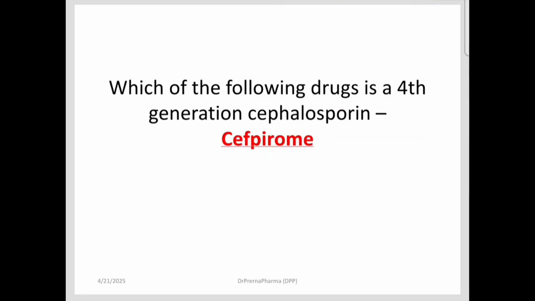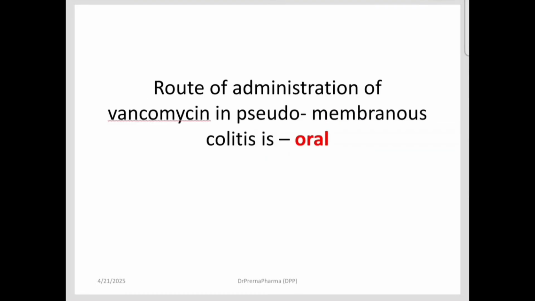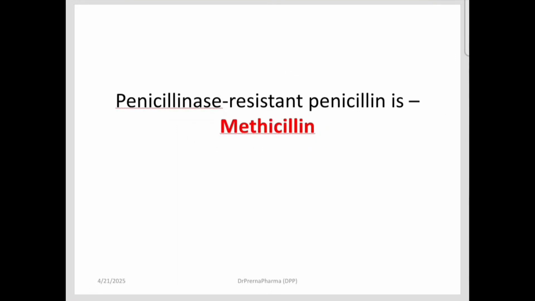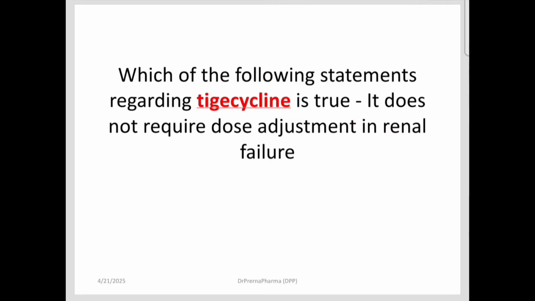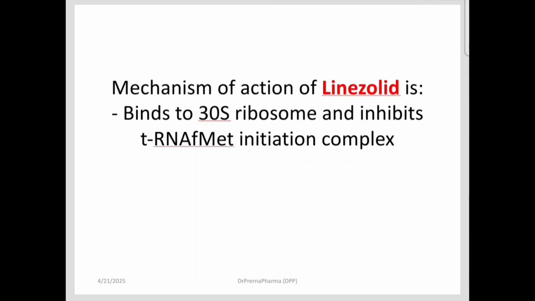Which drug is a fourth generation cephalosporin? That is cefpirome. Route of administration of vancomycin in pseudomembranous enterocolitis is oral. Penicillinase resistant penicillin is methicillin. Drug of choice for prophylaxis of diphtheria is erythromycin. Which statement regarding tigecycline is true? It does not require dose adjustment in renal failure. Tigecycline is a congener of tetracycline, next generation, and it does not require renal adjustments.